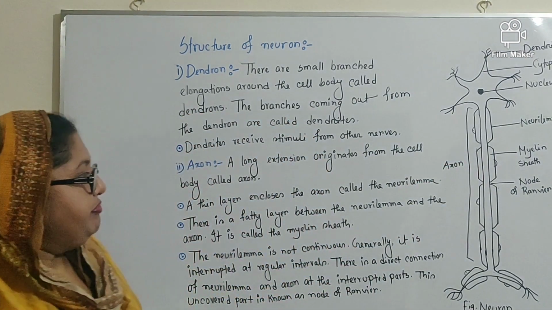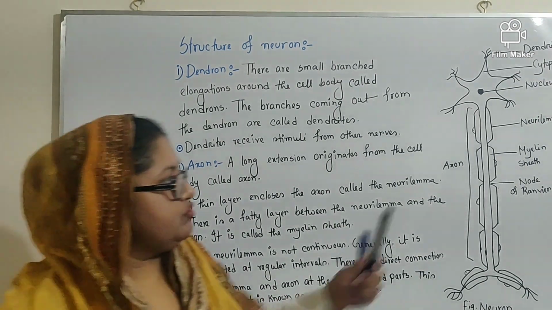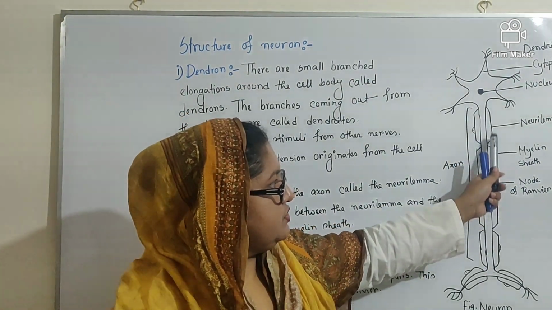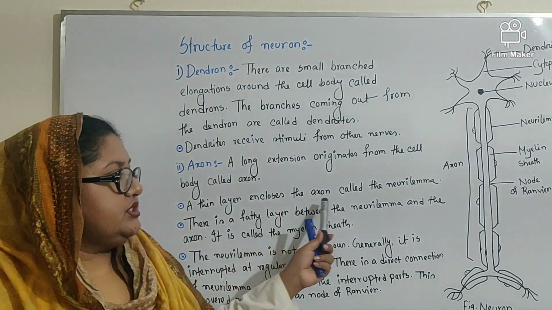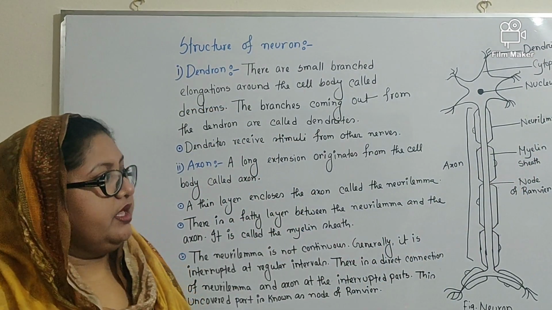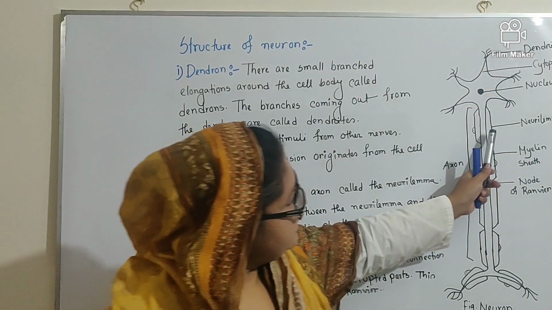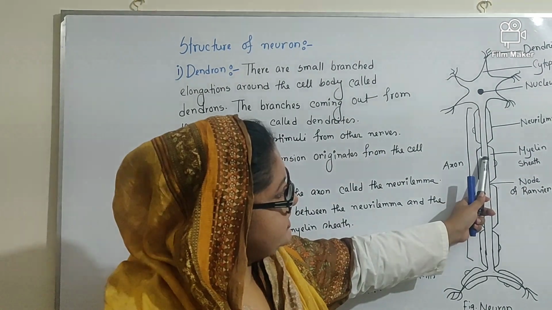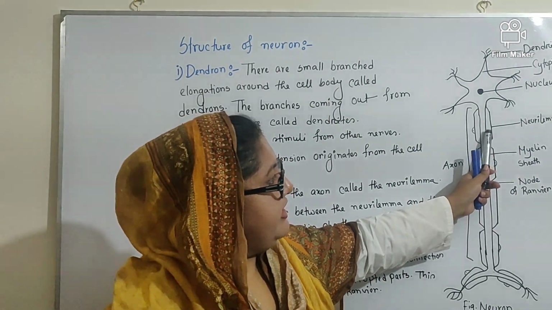Okay, students. A thin layer encloses the axon. As I have told you, there is a thin layer around the axon. This is called neurolemma. Okay. And there is a fatty layer between the neurolemma and the main axis of the axon. This is the main axis of the axon.